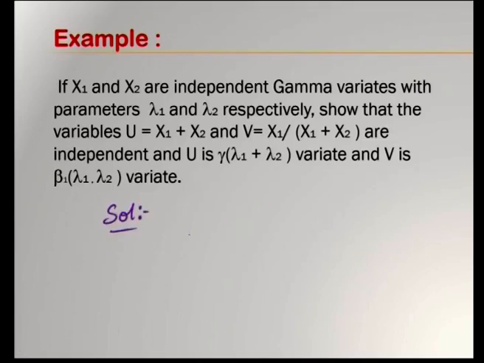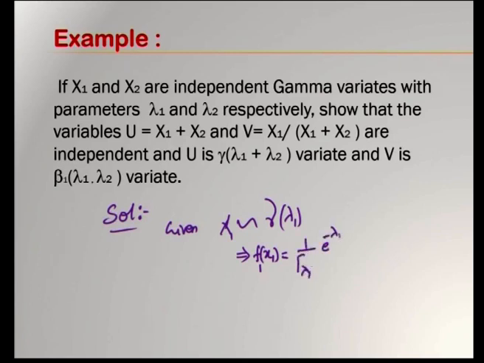First of all, given x1 follows gamma distribution with parameter lambda 1. So, immediately we will write down its PDF. What is the PDF? f1 of x1 is equal to 1 by gamma lambda 1 e power minus x1 into x1 power lambda 1 minus 1, and it is also given x2 is following a gamma distribution with parameter lambda 2.